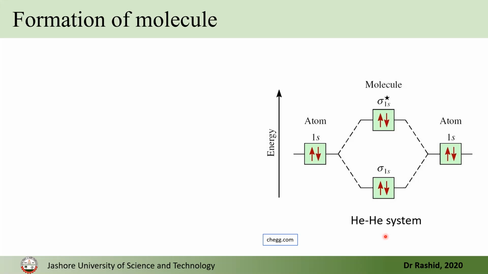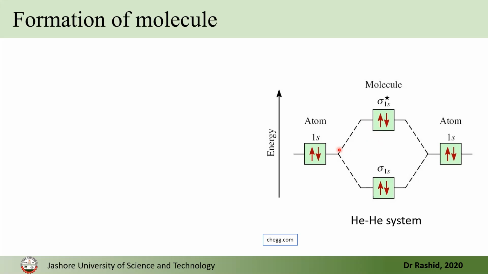Now let's look at the helium atom. In helium atom, in 1s there are 2 electrons, and then when 2 helium atoms come together, they form bonding and anti-bonding state. Since both helium atoms come with 2 electrons, when 2 helium atoms come together, we have 4 electrons. Therefore, both the states, bonding and anti-bonding states, are occupied.